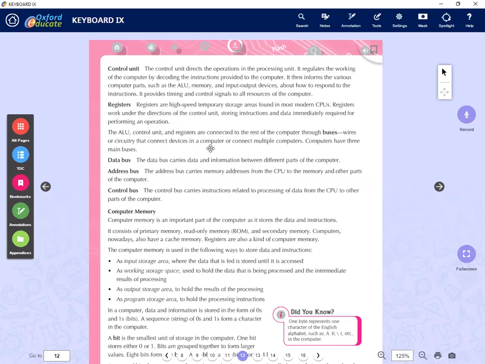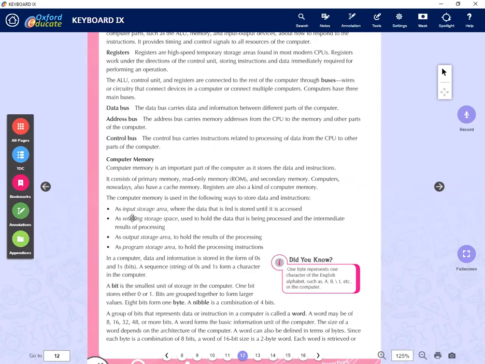A register is a high-speed temporary storage area found on most modern processors. Then we have the data buses. We have three buses: data bus, address bus, and control bus. Those are the main buses you have to remember: data bus, address bus, and control bus. Then we have the computer memory. Computer memory we can categorize into mainly two: primary memory and secondary memory.